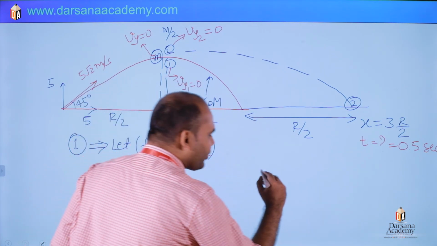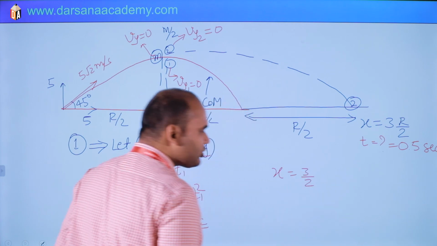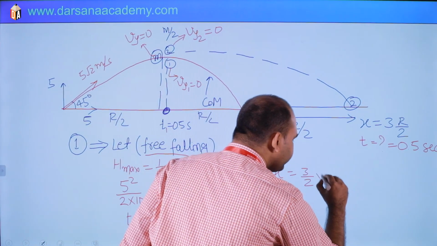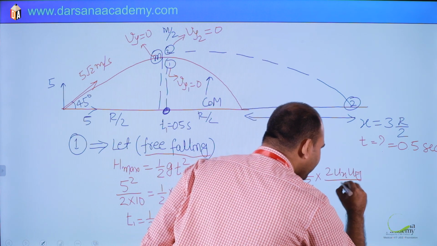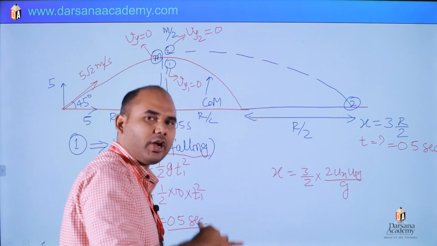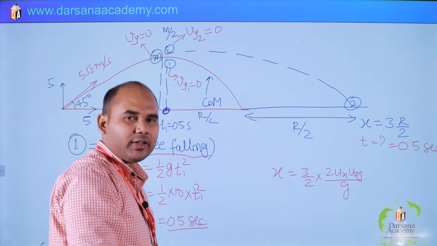So the time is 0.5 second, and then the location of the second particle is x equal to 3r by 2. Range is 2 times ux uy by g, the same formula as u square sin 2 theta by g, just written in split form.